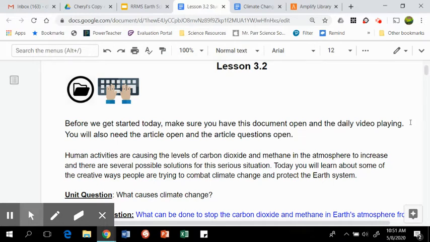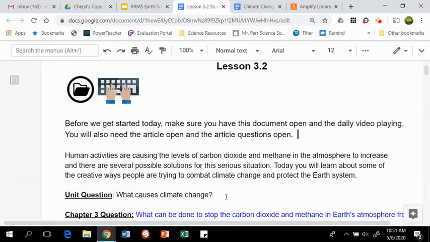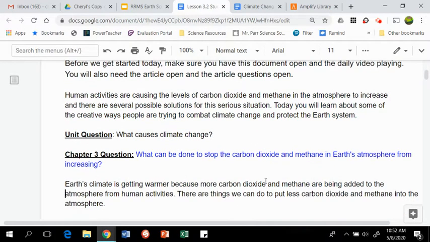Human activities are causing the levels of carbon dioxide and methane in the atmosphere to increase, and there are several possible solutions for this serious situation. Today, you will learn about some of the creative ways people are trying to combat climate change and protect the Earth system. So our unit question is what causes climate change? We've learned what causes it, greenhouse gases. Those greenhouse gases have increased in the last 150 so-ish years because of human activity.